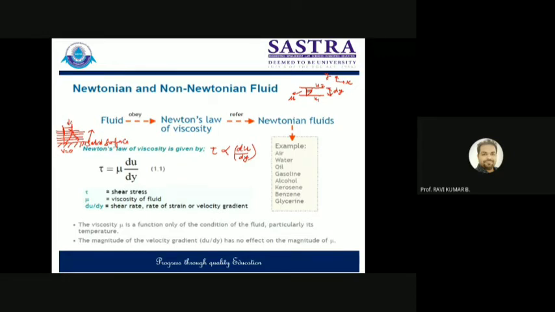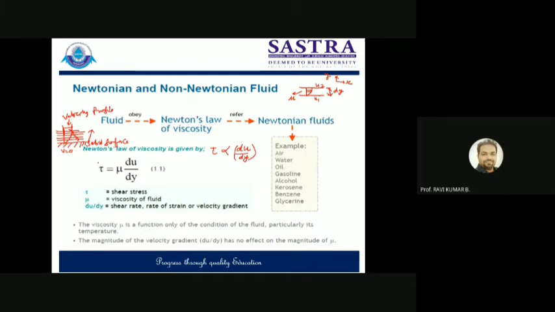This is the velocity profile that you will be getting, and between two layers you can find the velocity gradient. In what direction is your velocity varying? It is varying perpendicular to the solid surface. Your motion is happening along the x direction, but your velocity is varying in the y direction. That's why we get this shear strain rate or velocity gradient, du by dy. Is that clear?